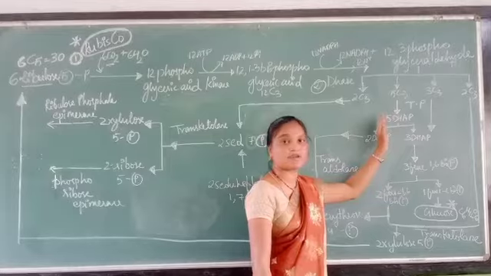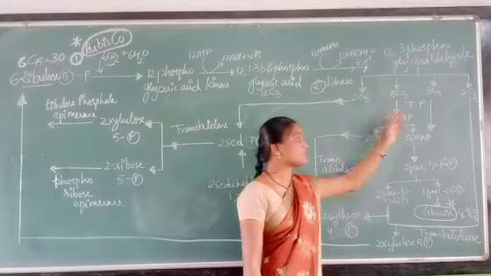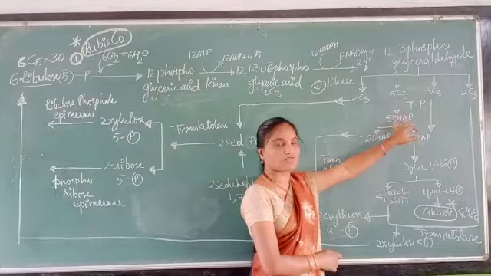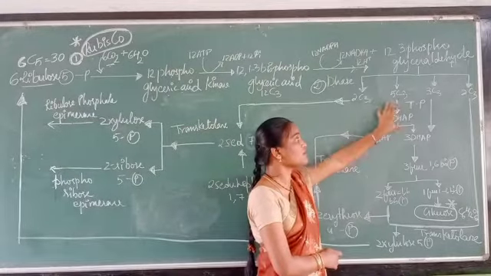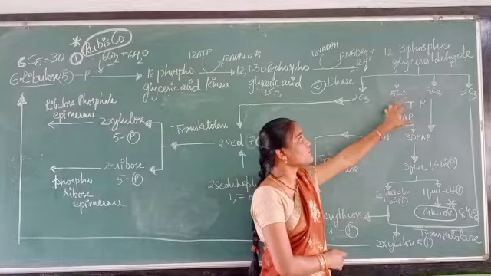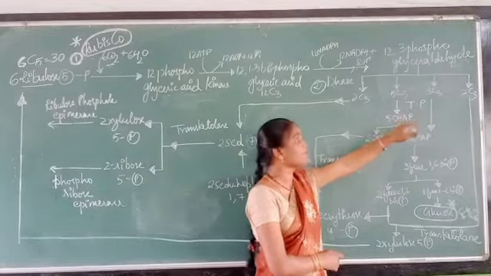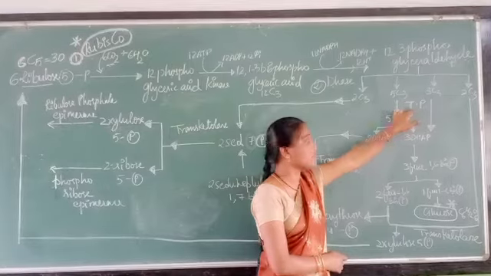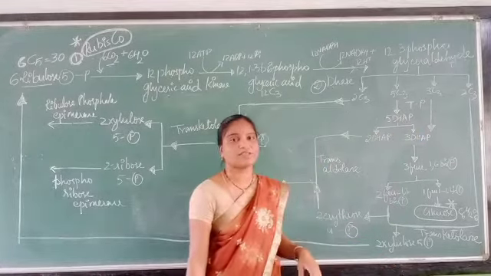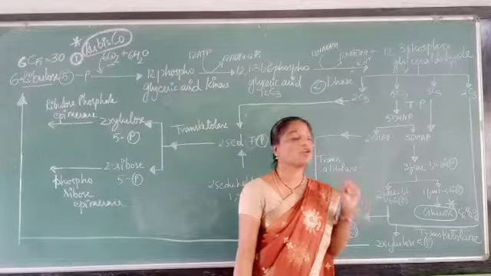This is your glycolysis step. Already you have learned these steps in glycolysis. So dihydroxyacetone phosphate. So this is the reduction. This is your isomerase step where the 5 molecules of 3-phosphoglyceraldehyde are converted, in the presence of triose phosphate isomerase enzyme, into 5 molecules of DHAP, that is dihydroxyacetone phosphate.